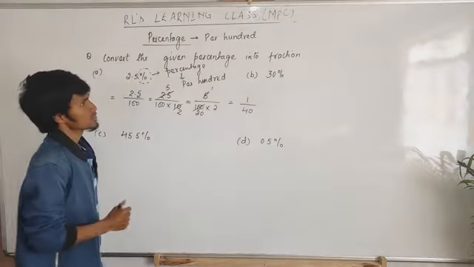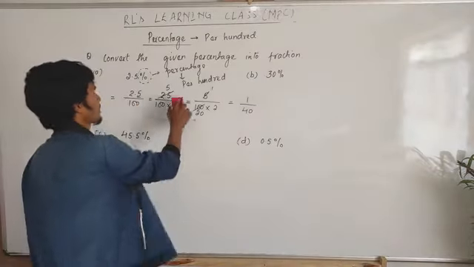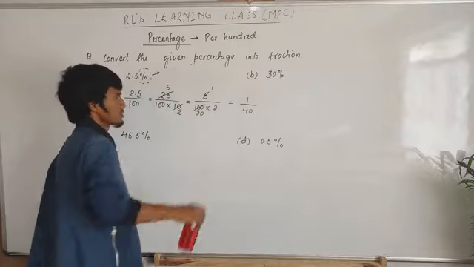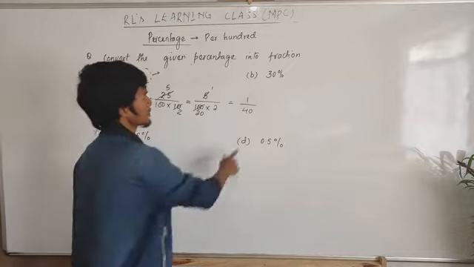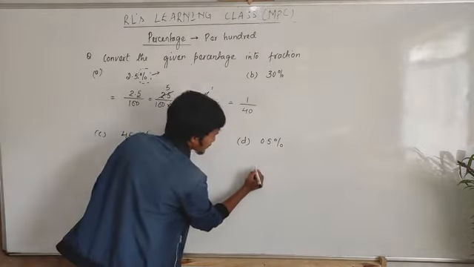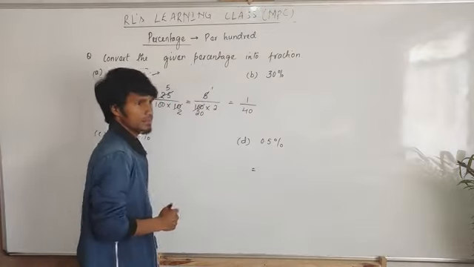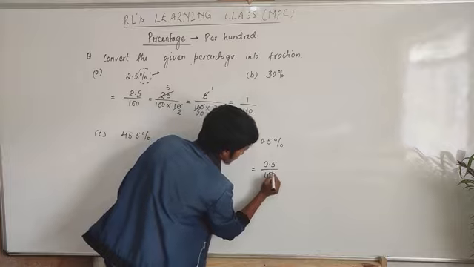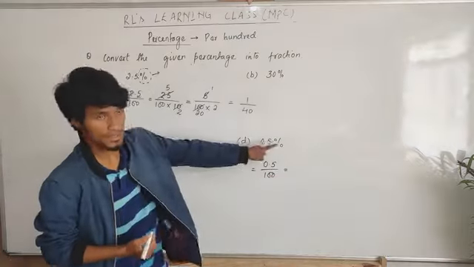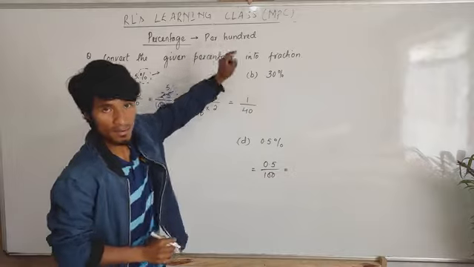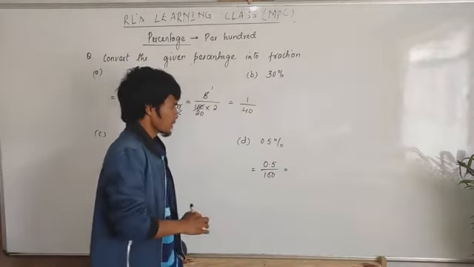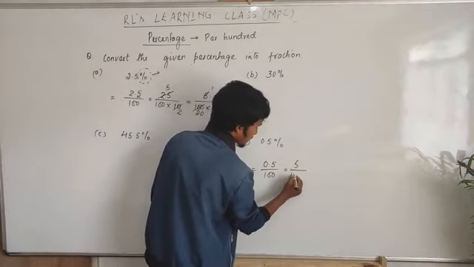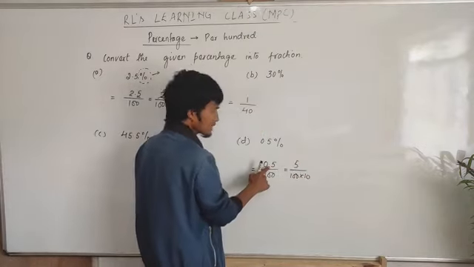This one you can easily do. I will do this one for you: 0.5%. I can write this as 0.5 divided by 100, because percentage is per 100, so we divide by 100. Again one number after the point, so 5 by 100 into 10, removing the decimal point.